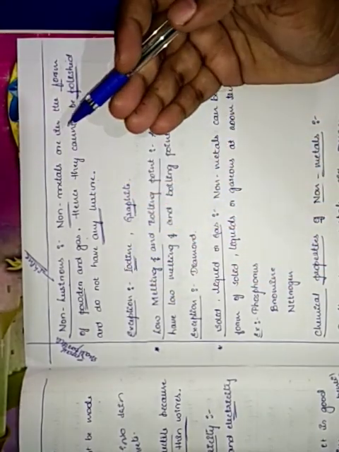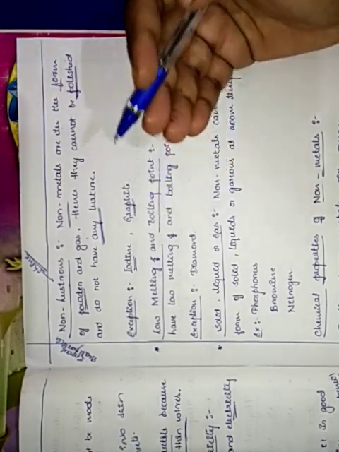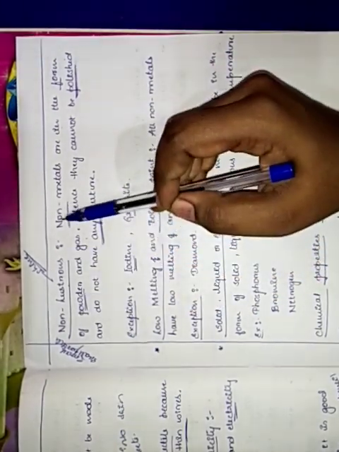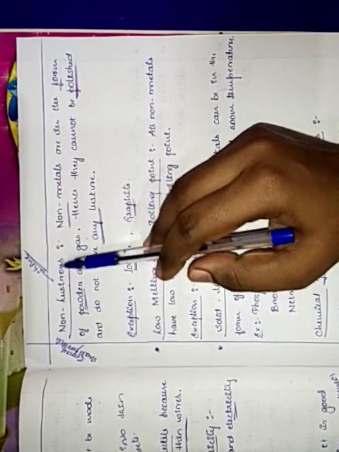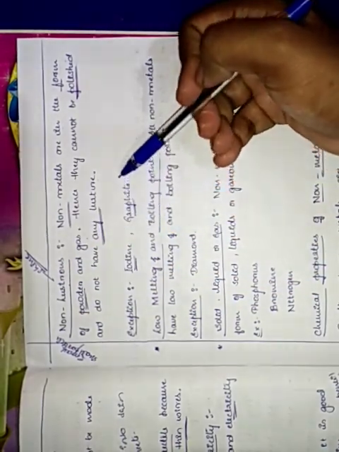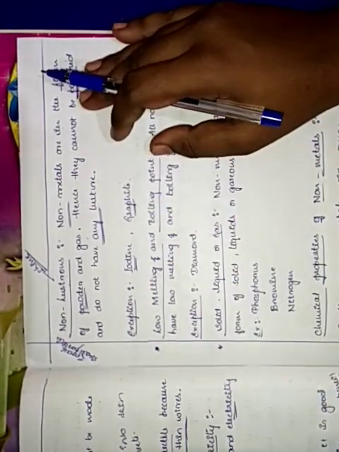There are some exceptional cases, in which non-lustrous non-metals even give shine. This is in exceptional cases, but most of the non-metals do not give shine. Clear, children? Most of the non-metals do not give shine. There is no reflection, because where there is shine we get reflections, isn't it?